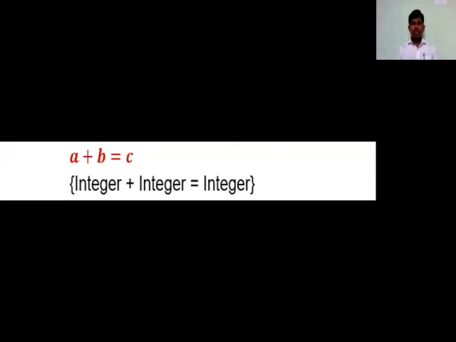That is the closure property under addition. Here A plus B equals C. This means first I considered A, B, C to be any three integers, and integer plus integer gives a result that is also an integer. That is the closure property of addition.